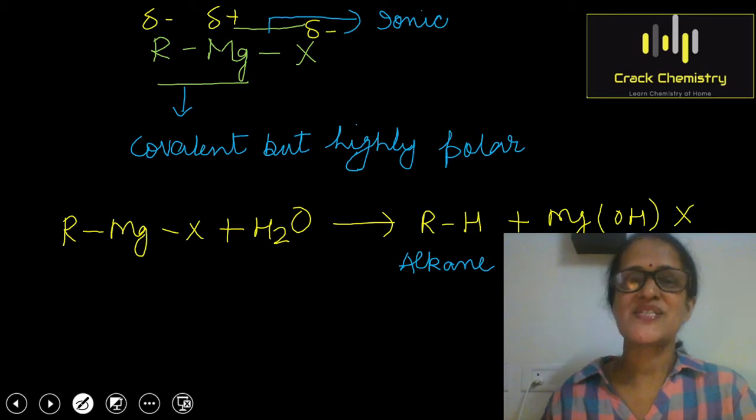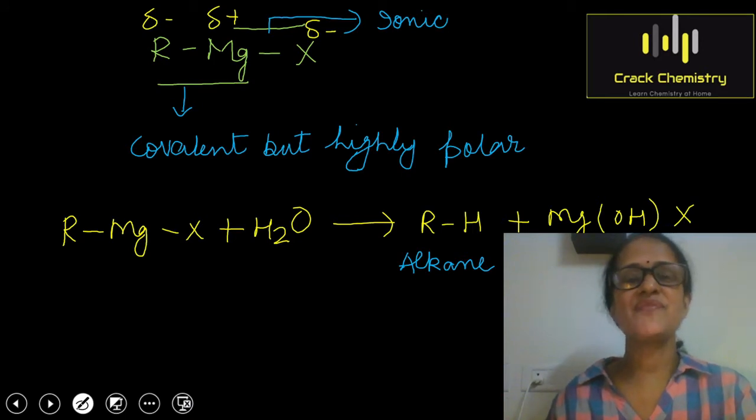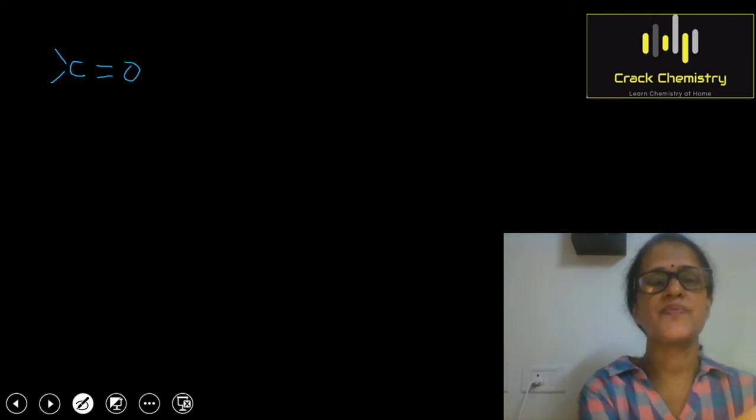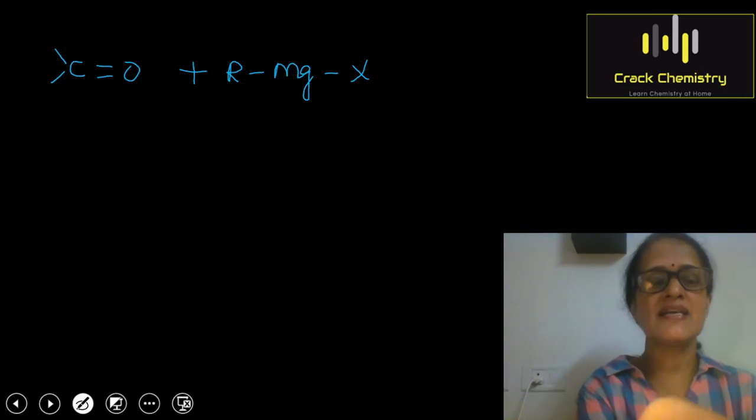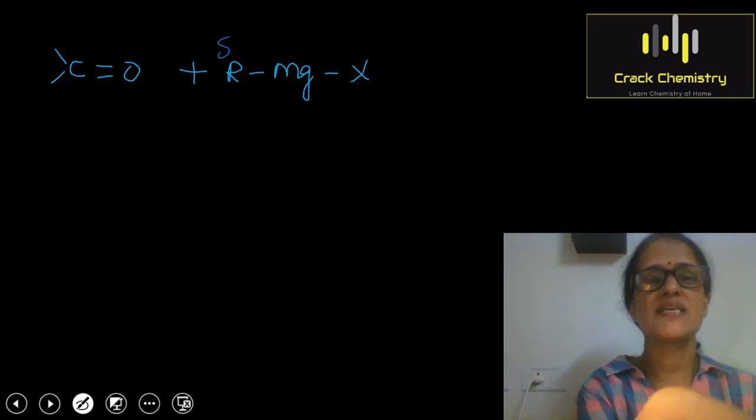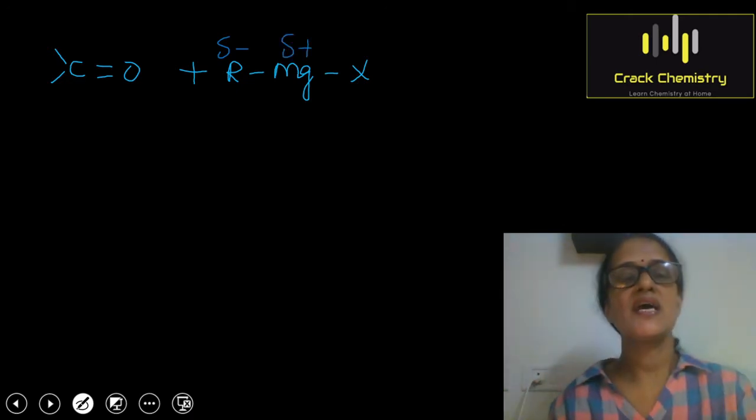Now we will discuss reactions for the conversion of Grignard reagent into alcohols using carbonyl compounds. First, I will write a general reaction using carbonyl group and Grignard reagent. So RMgX is the Grignard reagent. As I discussed in the previous slides, the alkyl group contains a partial negative charge and the magnesium atom has a partial positive charge.